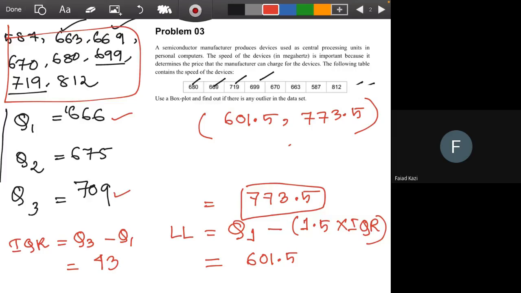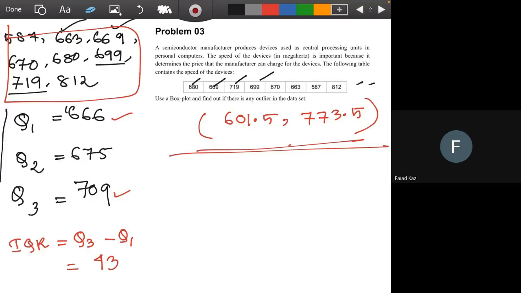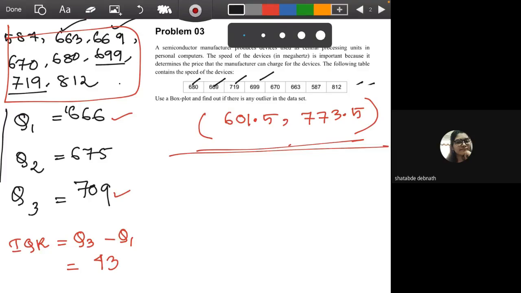Now can anyone identify the outliers? Outliers will be the value which is not in this range. 587 and 812. Ma'am, what is the question? The question was from this distribution, you're gonna have to find out which values are not in this range. Obviously, there could be some cases where all the values are inside the range.